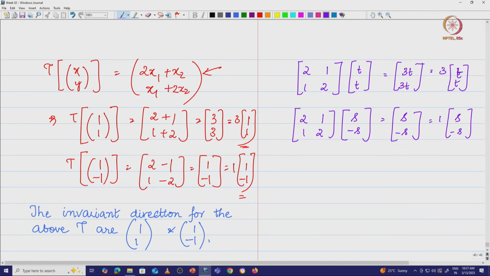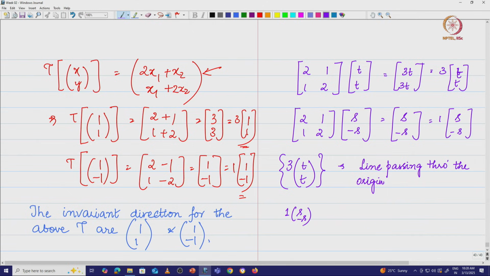Now, what do we see here? If you look at 3t, 3t, if you look at this set of vectors, this is basically a line passing through the origin. So, all those vectors lying along this line are going to be the eigenvectors for this, right, passing through the origin, and 1 times s, minus s. This is also a line passing through the origin. Here we will write it as 1, 1, line passing through the origin,